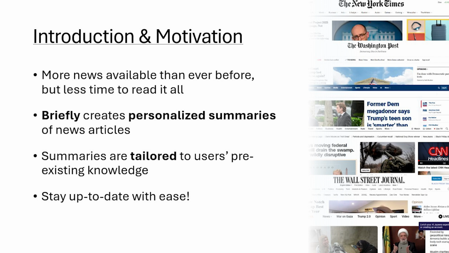So that means that if you know a lot about the topic of an article, the summary that you see should contain specific details that are relevant to you. But if you're not familiar with the topic of an article, then you should see a summary which is more general and has a lot more background context to help you understand. So our hope is that users using Briefly will be able to consume more news faster and with more comfort.